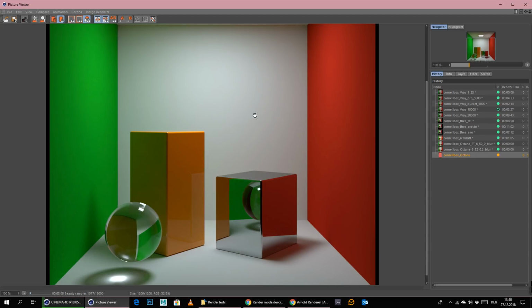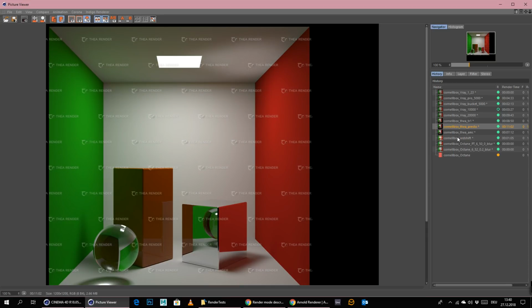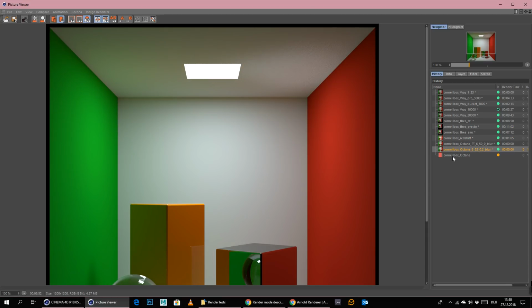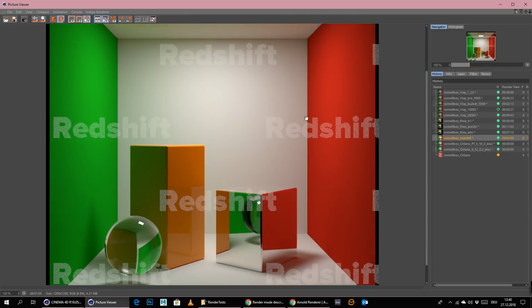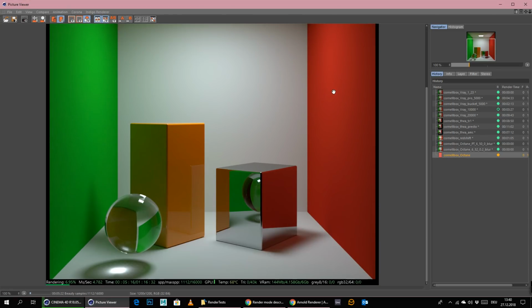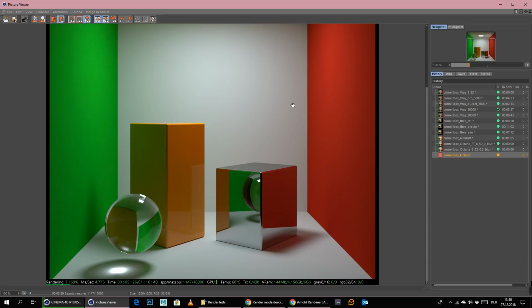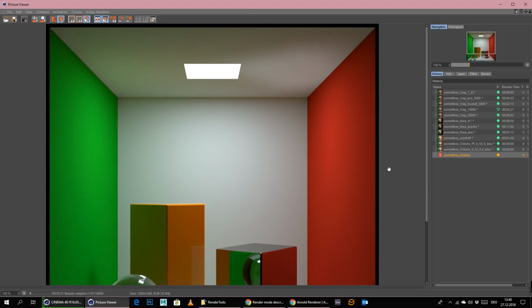The problem in this scene is that Octane and Thea and Redshift, I mean Redshift I'm not sure, but I think not, are all not bidirectional path tracers, so they don't have a bidirectional mode. So they only send rays in the scene that are coming from the camera, and then try to calculate the scene only from the rays that are coming from the camera.